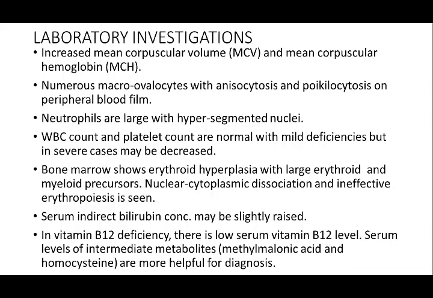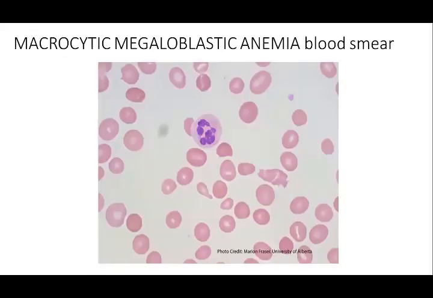Bone marrow shows erythroid hyperplasia with large erythroid and myeloid precursors, nuclear cytoplasmic dissociation, and ineffective erythropoiesis. Serum indirect bilirubin concentration may be slightly raised. In vitamin B12 deficiency, there is low serum vitamin B12 level. Serum levels of intermediate metabolites like methylmalonic acid and homocysteine are more helpful for the diagnosis.